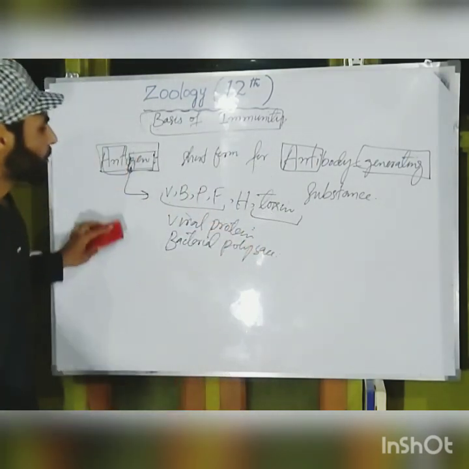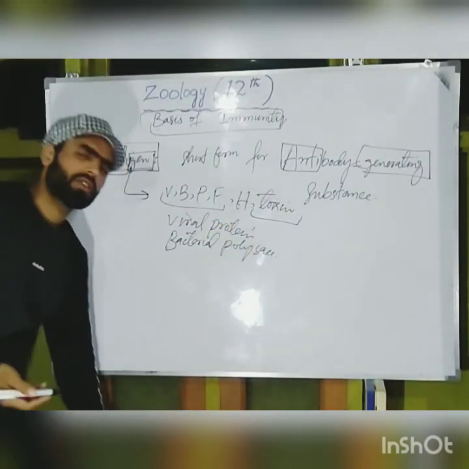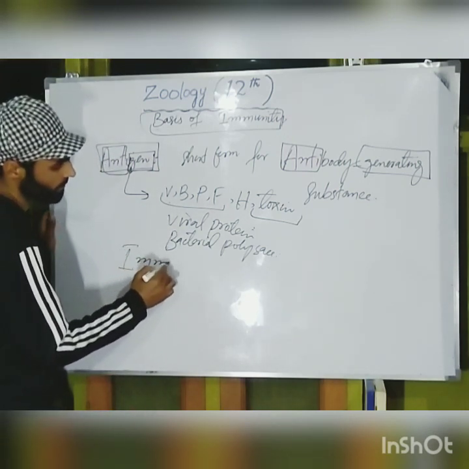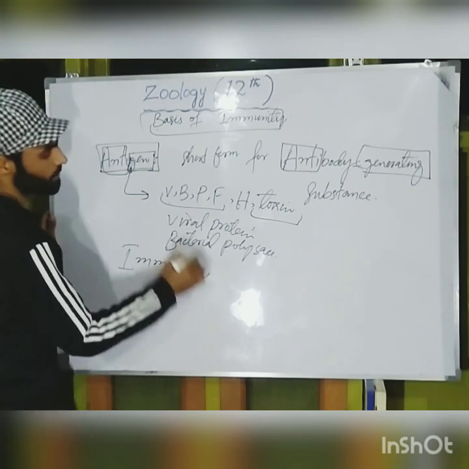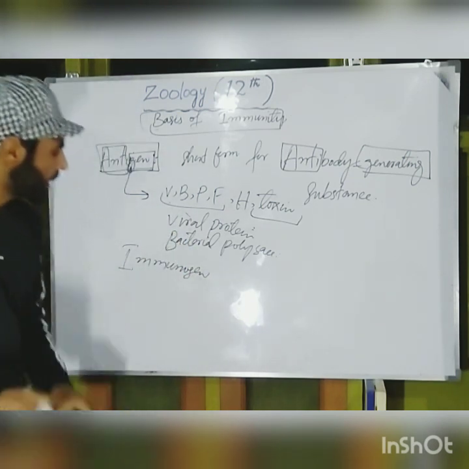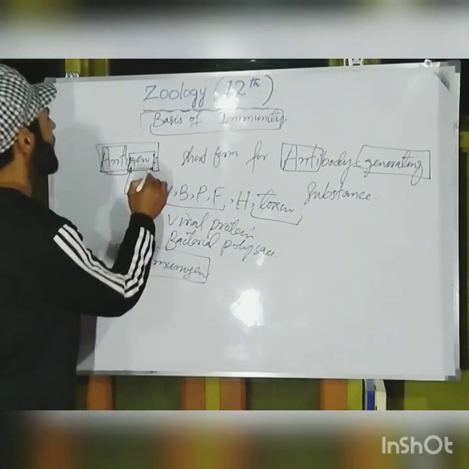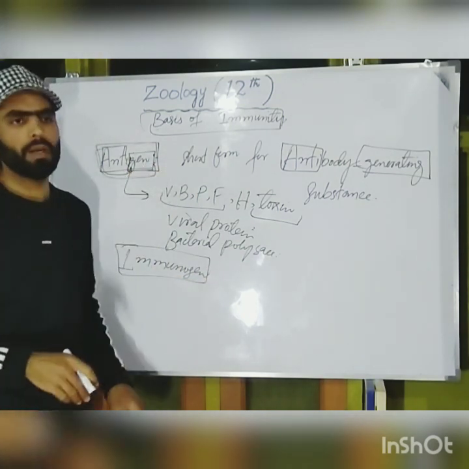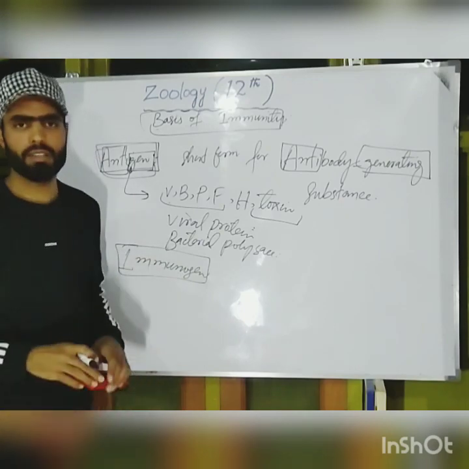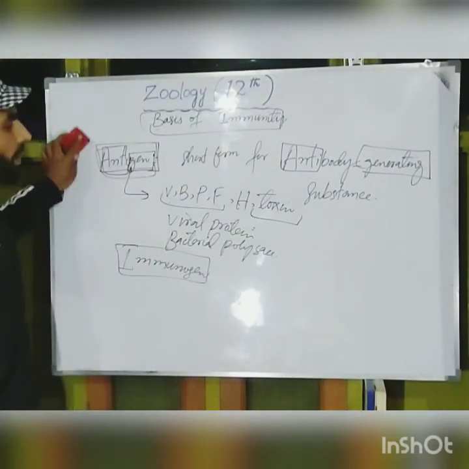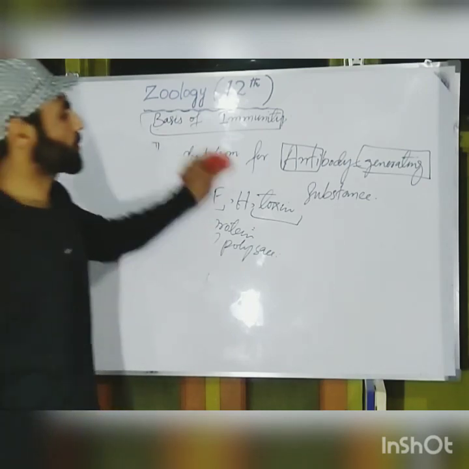But sometimes another term is used in place of antigen, and that is immunogen. But here we should remember that though these two terms, immunogen and antigen, are sometimes used synonymously in some textbooks, there is a very important distinction between the two terms.